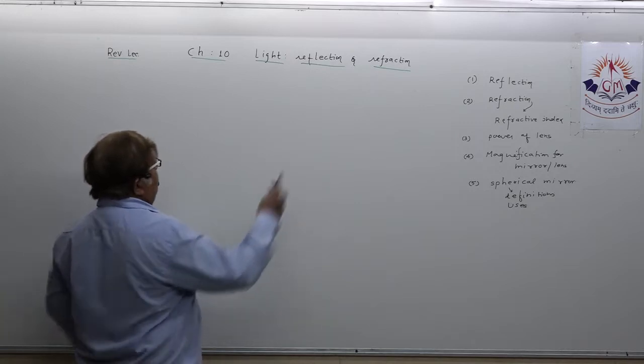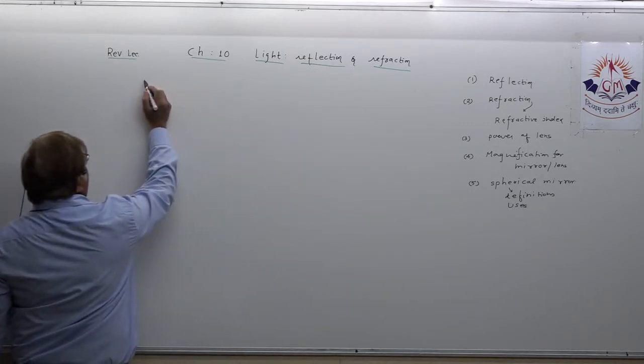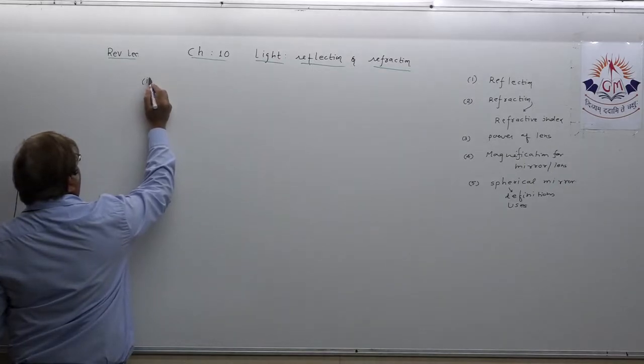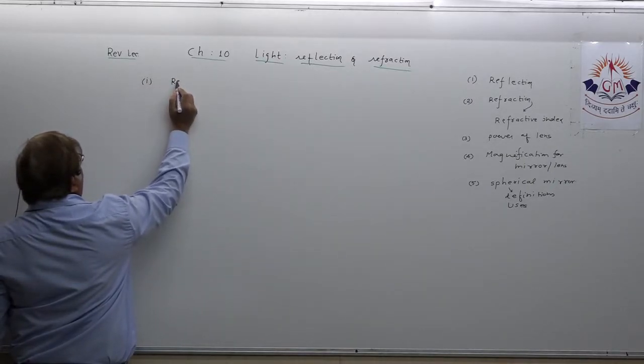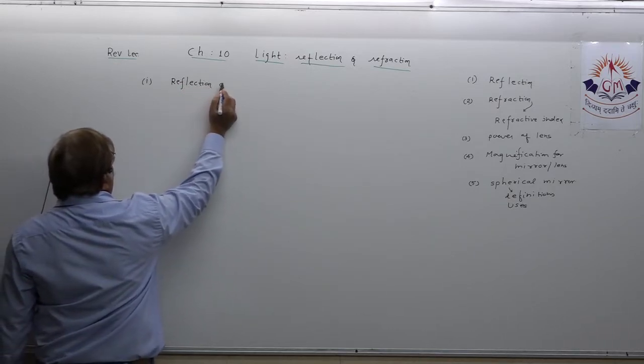Okay, dear student. Suppose in revision you take the first topic, that is reflection of light. Reflection of light.